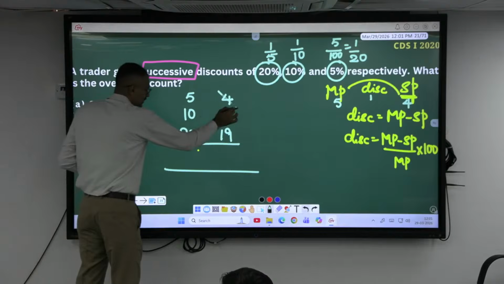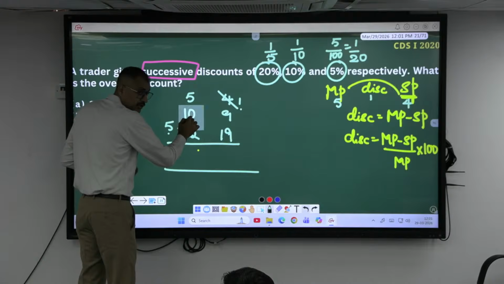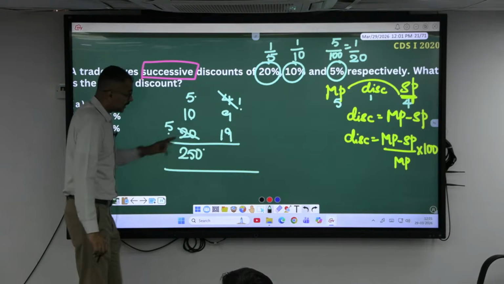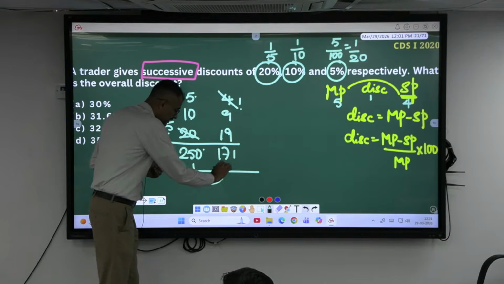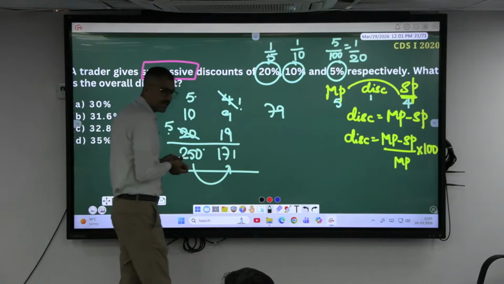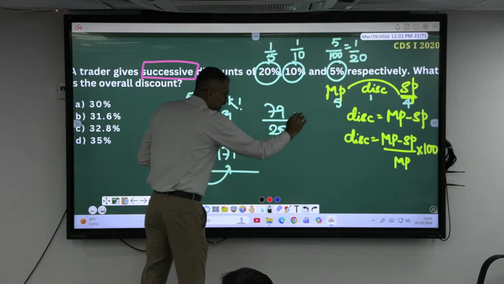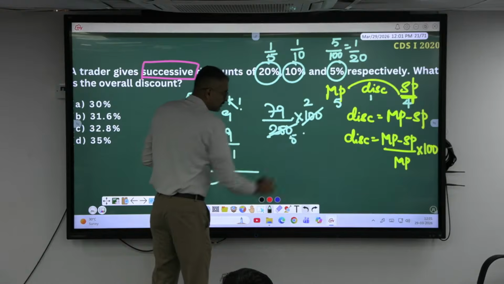Okay, you can simplify this one. 4 times, 9 times, 19 times. 5 into 10, 50. 50 into 5, 250. 19 into 9 is 171. So how much is reduced here? 79 is reduced, compared to 250, times 100. This is 2 times, this is 5 times.